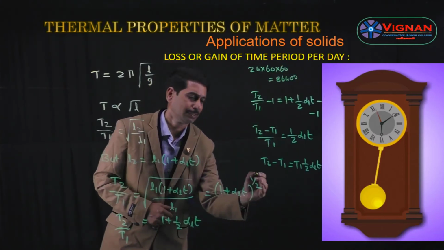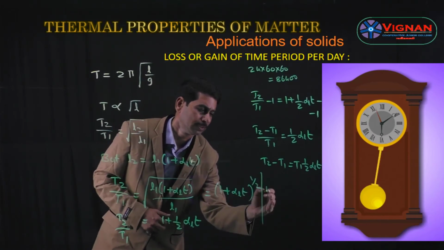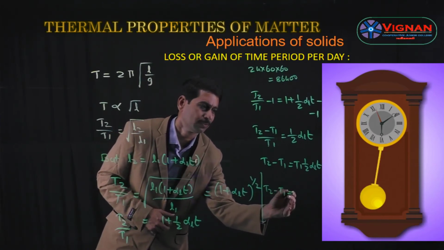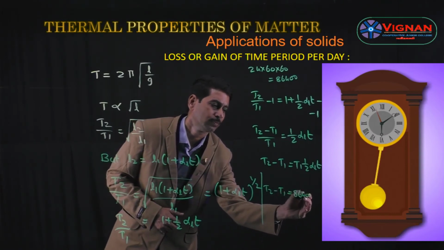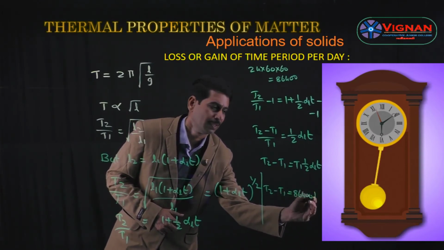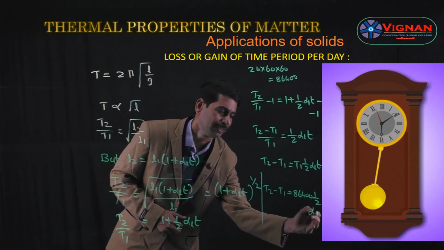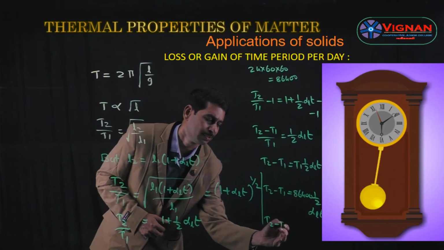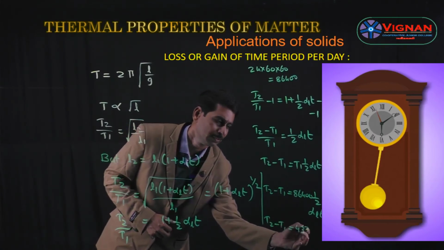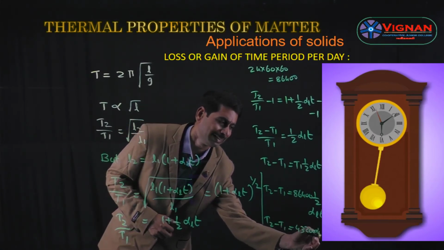So T2 minus T1 is equal to 86,400 into half alpha L t. By cancelling with 2, we get T2 minus T1 is equal to 43200 alpha L t.